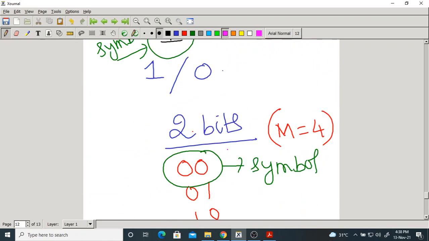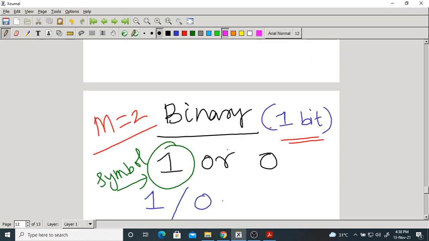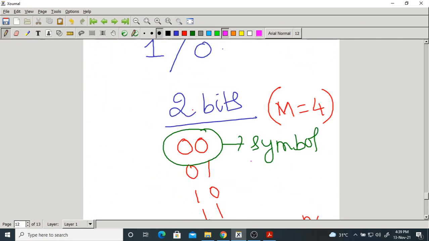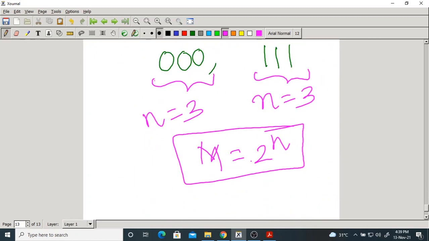Okay. Anyway, so we start with binary modulation schemes where we use only two symbols, 1 or 0. We transmit either 1 or 0. Basically start with binary. So later we go for M equal to 4, M equal to 8, and so on. That is the extension.